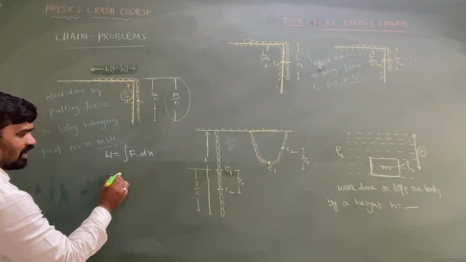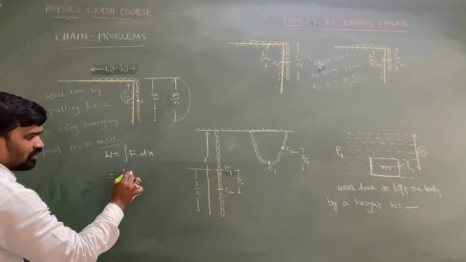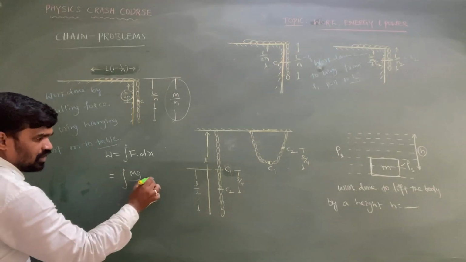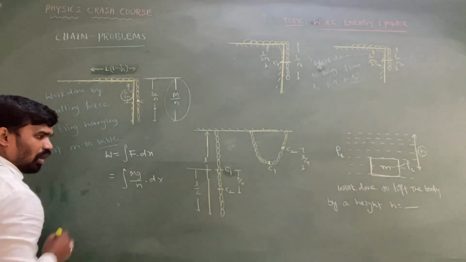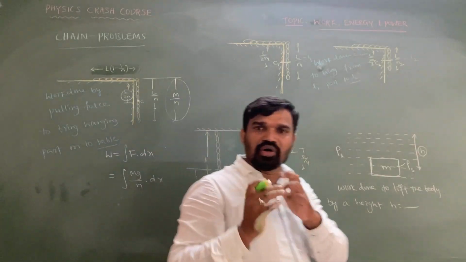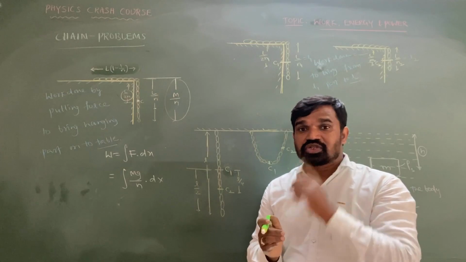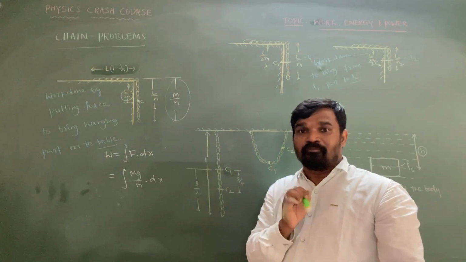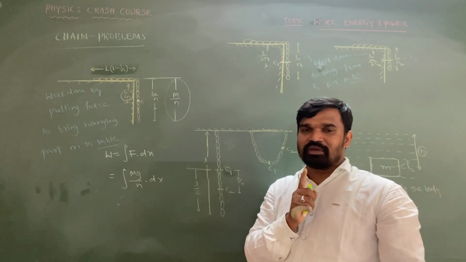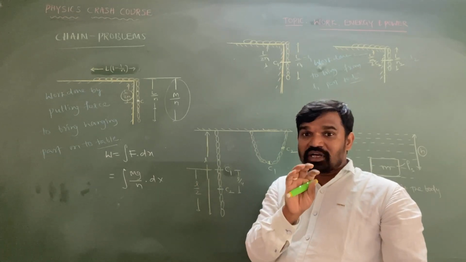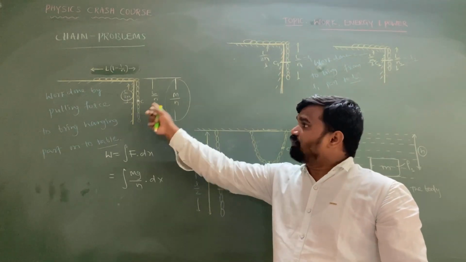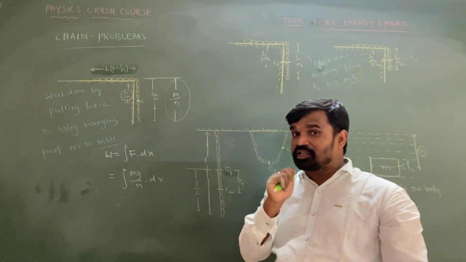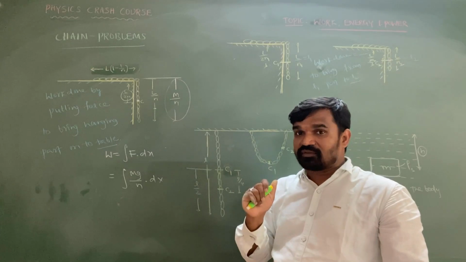So we can write the integration of mg by n, total weight upon n, into dx. But what are the boundaries for the displacement? In this case, whenever a massive chain is given, you are supposed to take the displacement as the displacement of the center of mass. If you are lifting the total hanging part of the chain onto the table, what is the displacement of the center of mass?